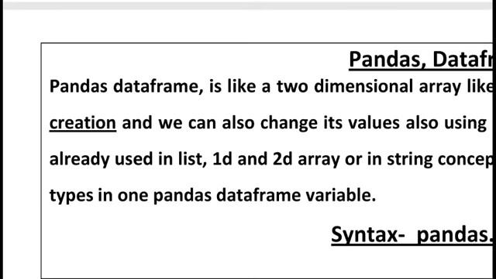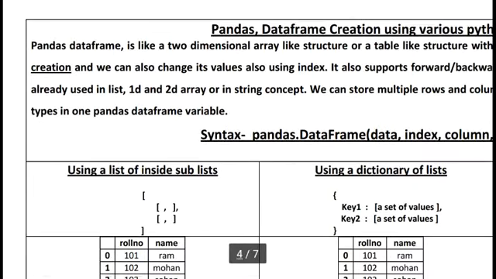So we already know in a Pandas series we only store a single row or a single column, but in this data frame concept we can store more than one row or more than one column, so it becomes a table of different kinds of data types. But here I am discussing how to create a data frame using various Python concepts. There are so many ways to create a Python data frame.